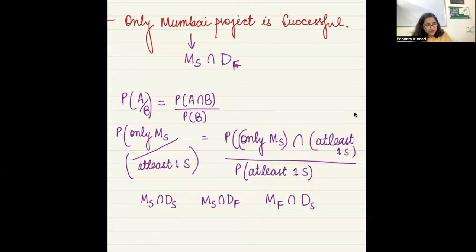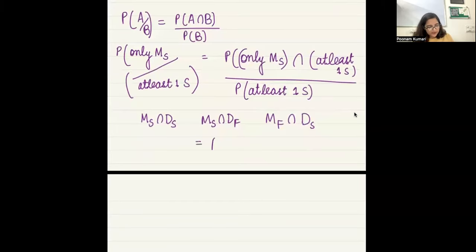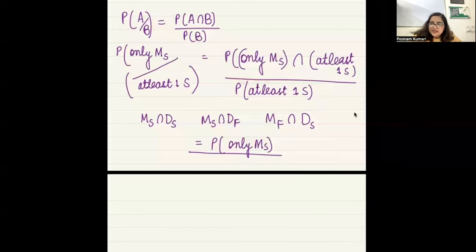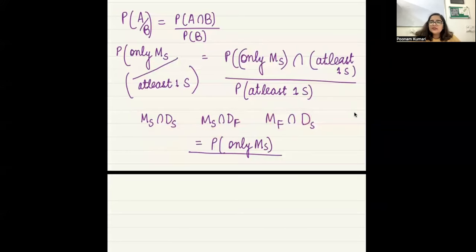So what is the numerator probability? The numerator probability is the probability that only MS happened, right? Divided by what? At least one success. At least one success I can also find by 1 minus both failed, or I can just add the probabilities of these 3 individually because these things have nothing in common, right? Yes or no?